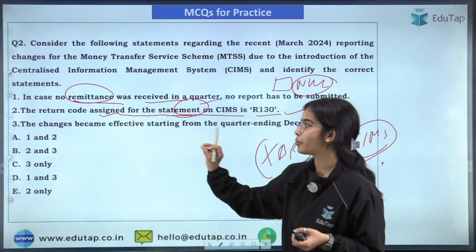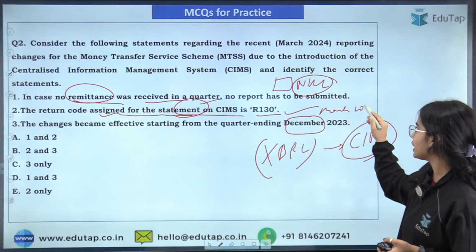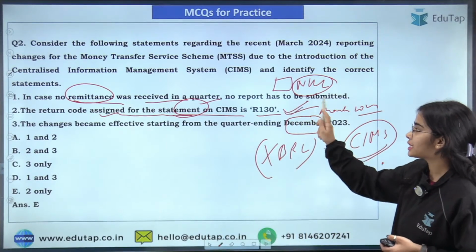The return code assigned for the statement on CIMS is R130, that is correct. The changes have become effective starting from the quarter ending March 2024. Okay, so this is the information that has been provided. So only the second one is correct.